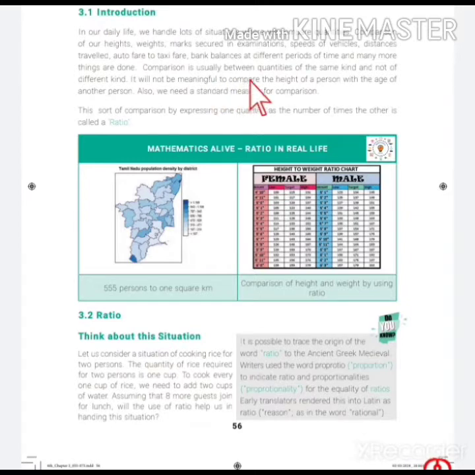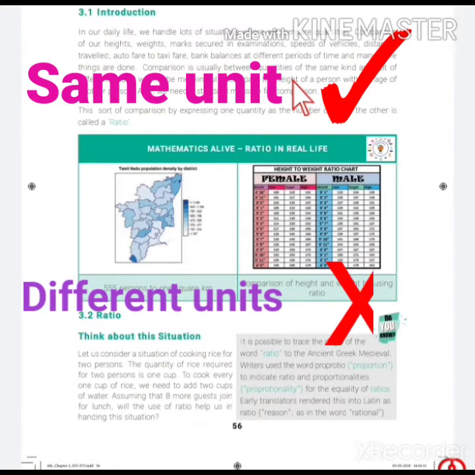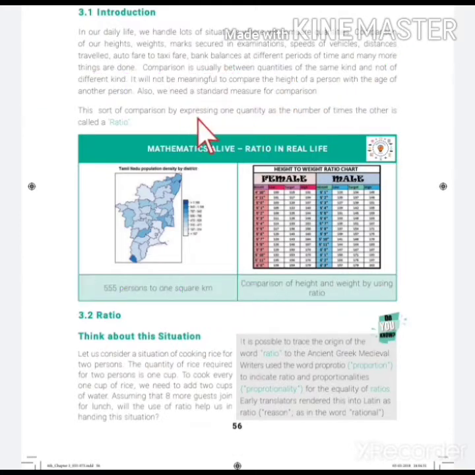Comparison is usually between quantities of the same kind and not of different kind. நம்ம கம்பேர் பண்ணும்போது சேம் யூனிட்டை தான் கம்பேர் பண்ணும், டிஃப்ரெண்ட் யூனிட்டை நம்ம கம்பேர் பண்ண மாட்டோம். This sort of comparison by expressing one quantity as the number of times the other is called a ratio. A ratio is a comparison of two quantities by division.